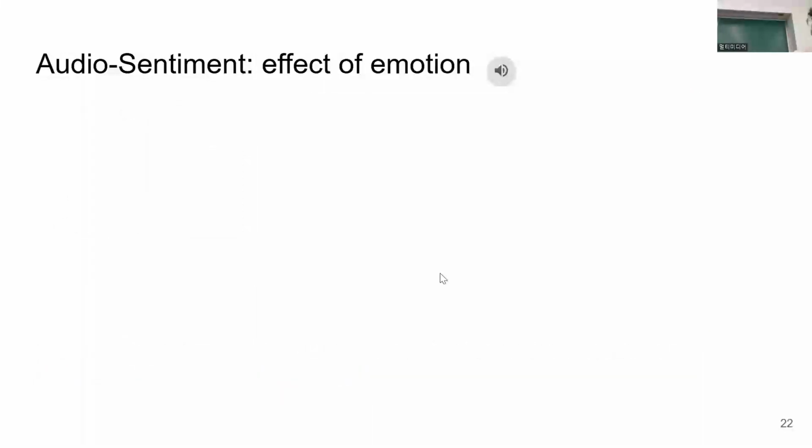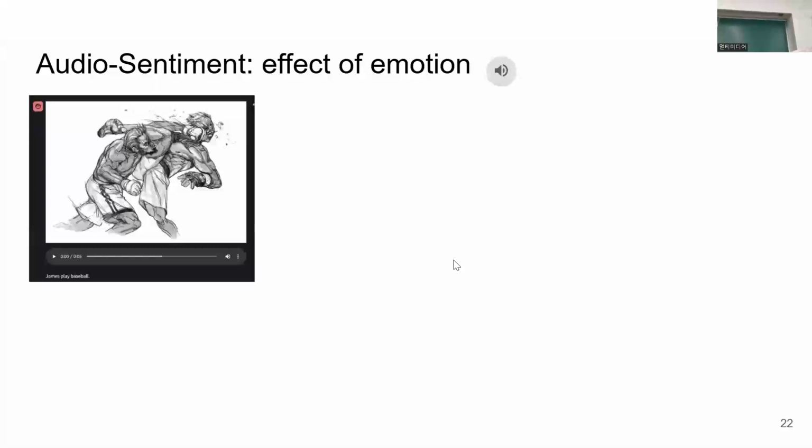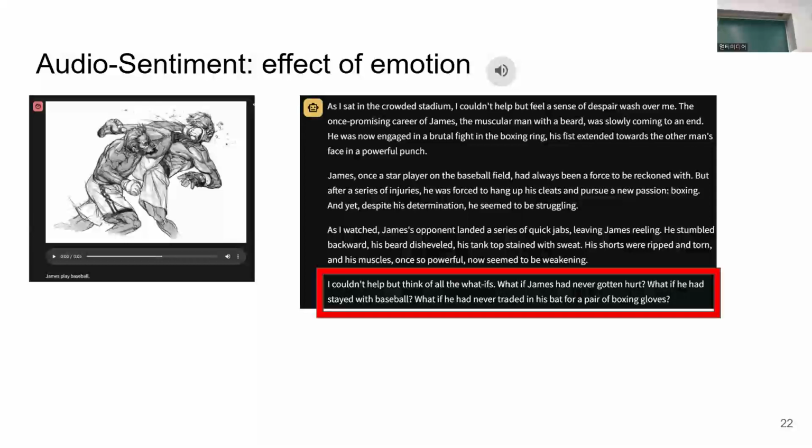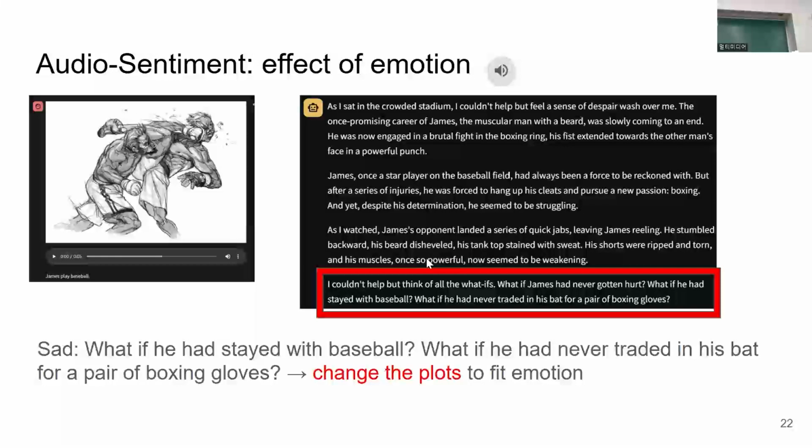to indicate the mood. So now, this is the story generated by the model when sad music is added to the same input. In keeping with the sad mood, the story focuses on failing at boxing rather than playing boxing. In this way, we confirm that the MUSE can change the plot of the story easily depending on the emotions in the sound, even though the emotions have nothing related to the text or images.